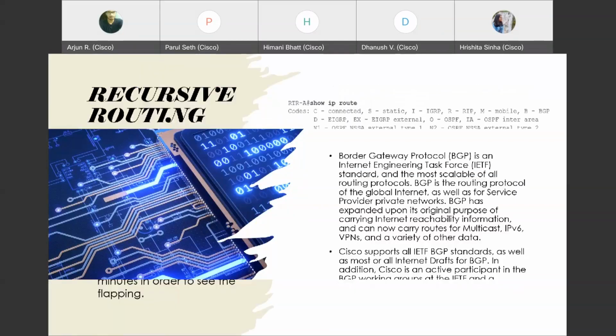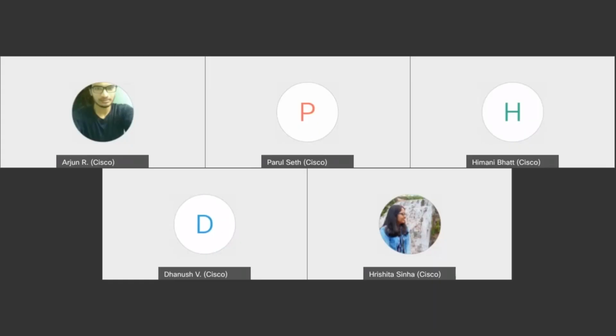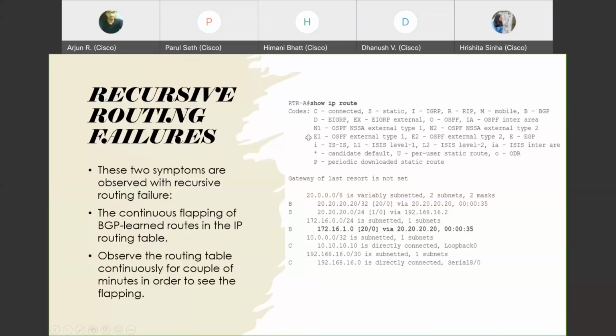So yeah, recursive routing failures. Let me explain how this works. What do you mean by recursive routing failure?